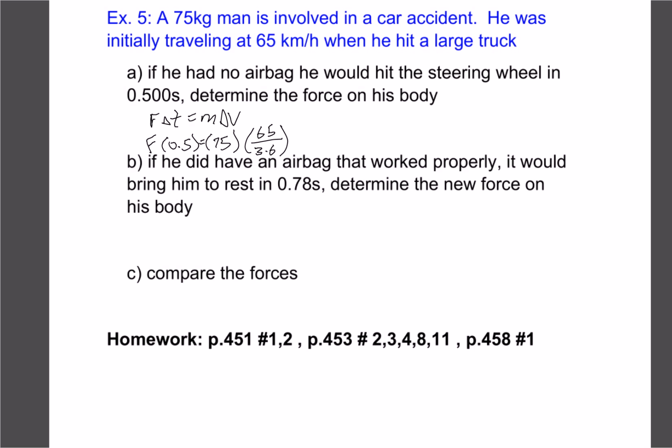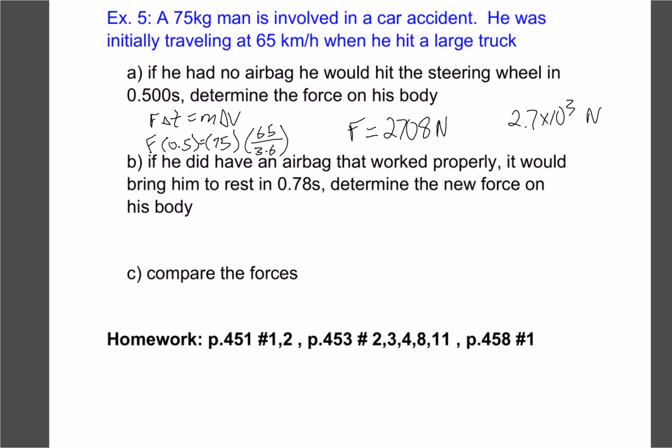You'd have 75 times 65 divided by 3.6, and then we divide it by 0.5. When we do this, we get a force of 2708 newtons. If we round it to 2 sig digs, that'd be 2.7 times 10 to the 3.